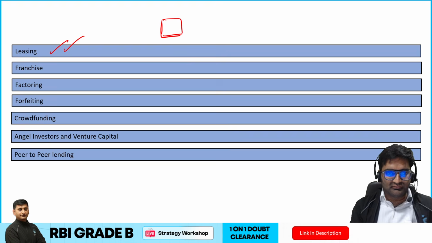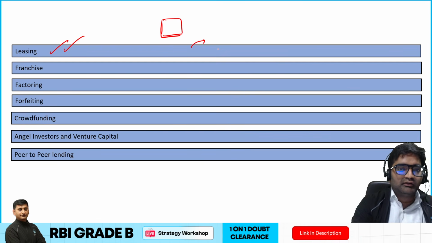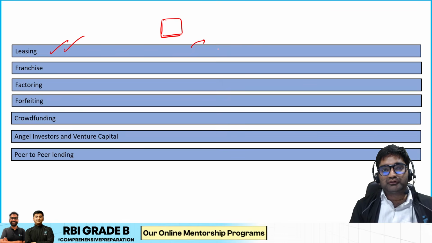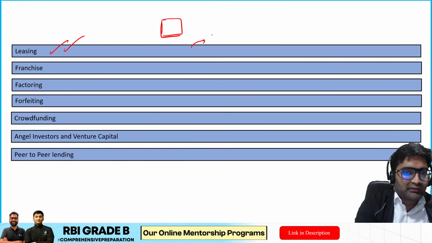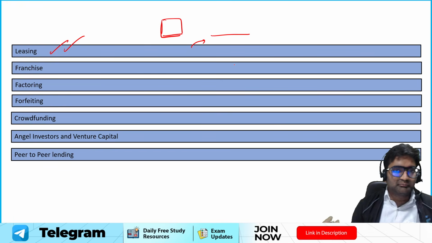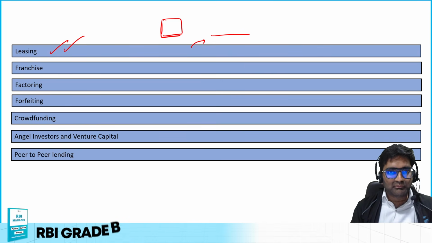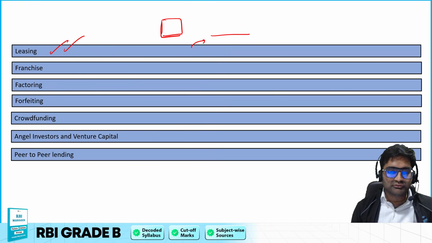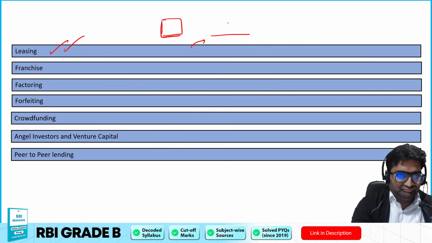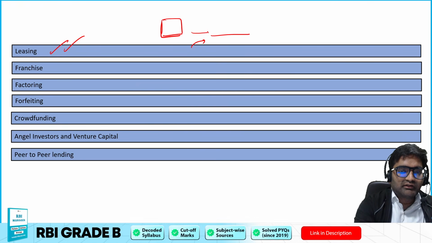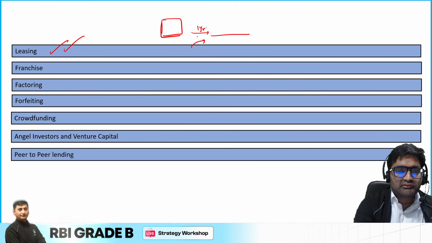For example, if there is an airline company like Ratan Tata ji's wonderful company Air India, if they want to get an aeroplane and they are not wanting to buy it because it costs a whole lot. With respect to bike and car we may not be able to understand, but an aeroplane costs a whole lot. And what they're thinking is we'll take that aeroplane for 1 year on lease from Boeing.